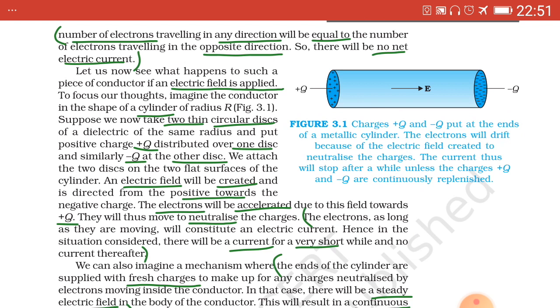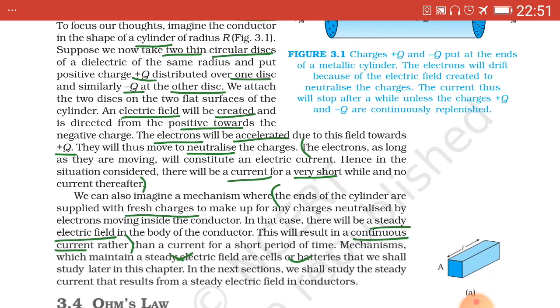Suppose we take two thin circular discs of dielectric of the same radius and put positive charge plus Q distributed over one disc and minus Q on the other disc. Then an electric field will be created and its direction will be from the positive towards the negative charge.